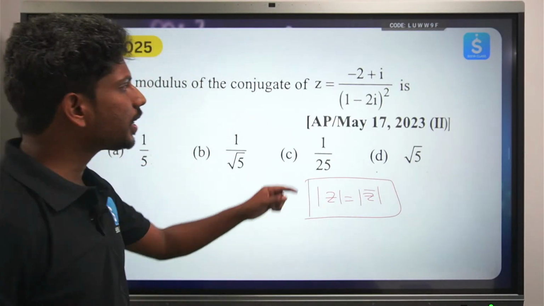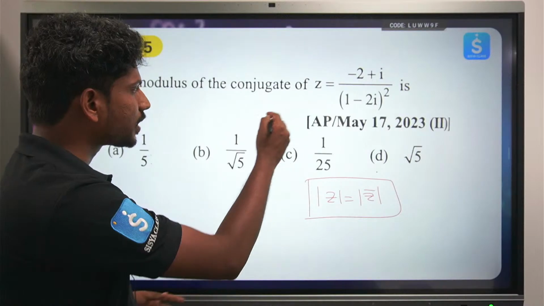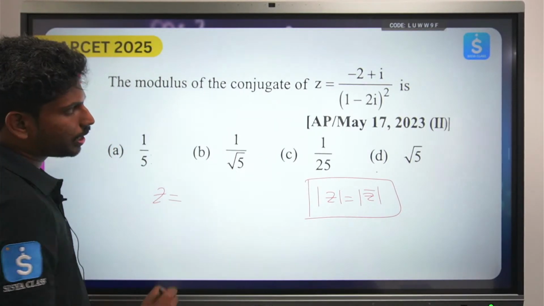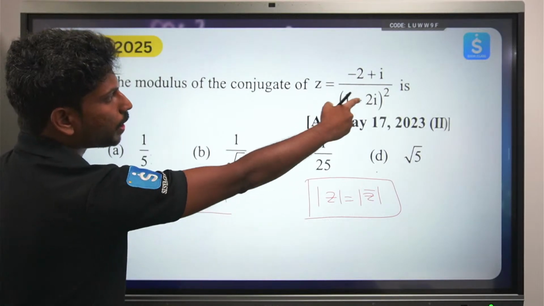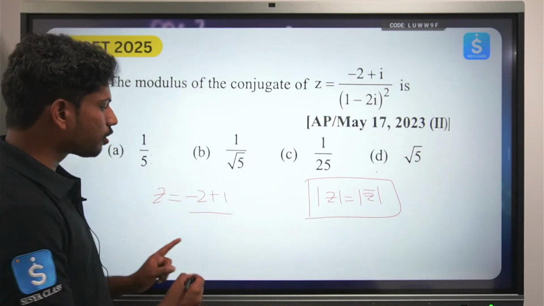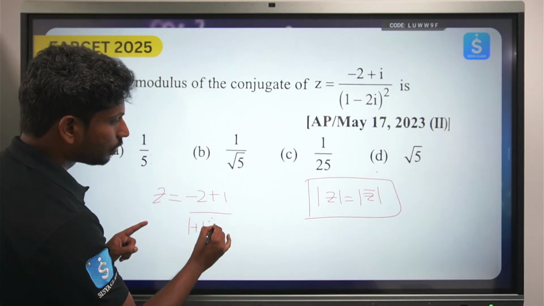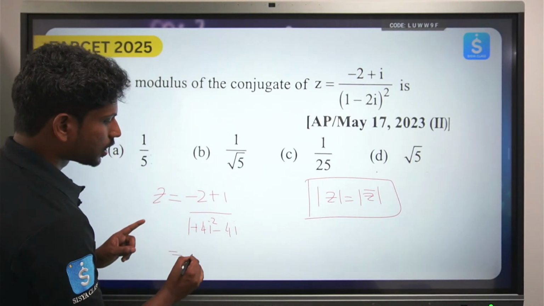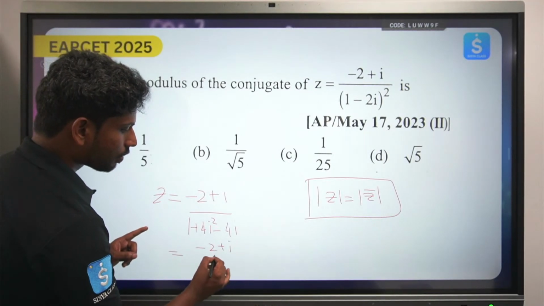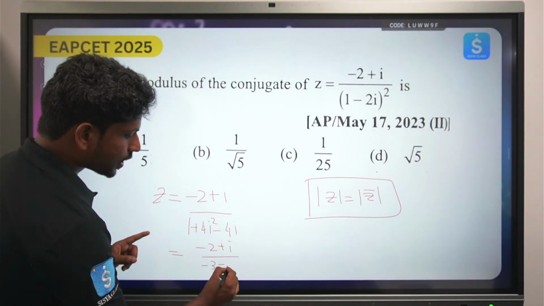Okay, so from here I'm not trying to do the whole problem. I would like to just expand this. I would leave them. Okay, let's try to finish off the problem. Minus 2 plus i. What is 1 minus 2i whole square? So what is a minus b whole square? a square plus b square minus 2ab, so that will become minus 4i. Okay, so minus 2 plus i by 4i square will become minus 3 minus 4i.